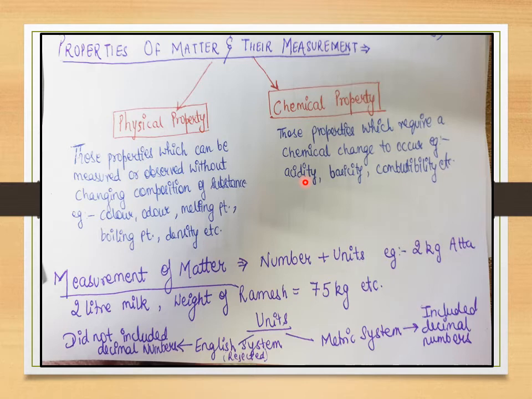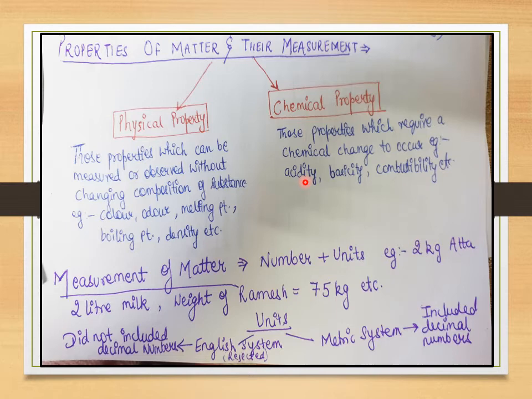Acid. I have given you HCl in a beaker, which is a matter, and I know that I have given you HCl, but I have told you to tell me by observing it or by using certain chemical methods whether it's an acid or a base. So what you are going to do as a student is react it with a base, because any acid when it reacts with a base forms a salt. You will see whether a salt is being formed or not. If the salt is formed, that means it's an acid.